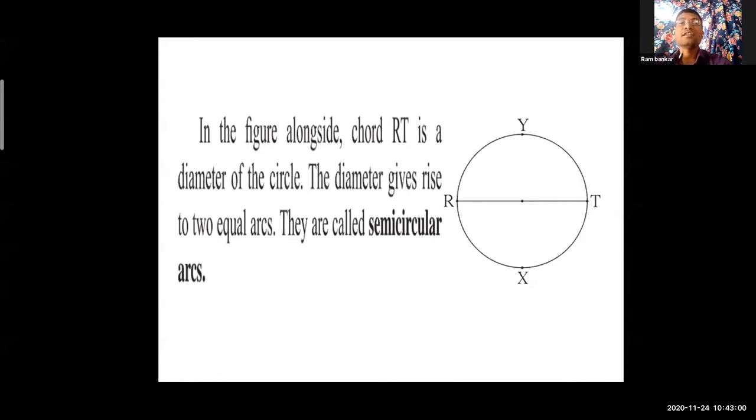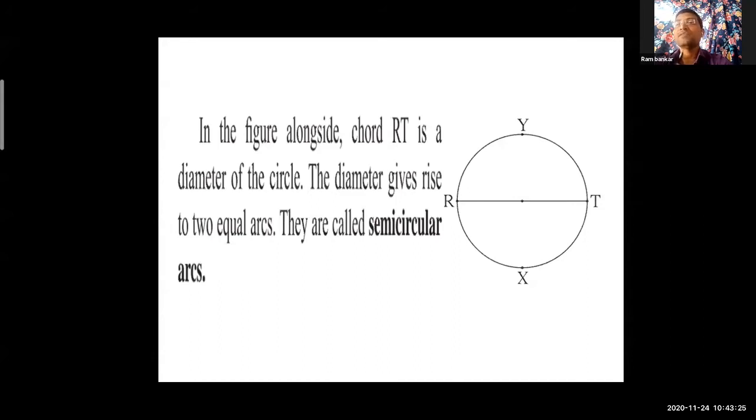They are called semicircular arcs. Semicircular means they are equal parts. R, Y, T is one part, and the bottom part is R, X, T. This is the second part. Both parts are equal, so they are called semicircular arcs.